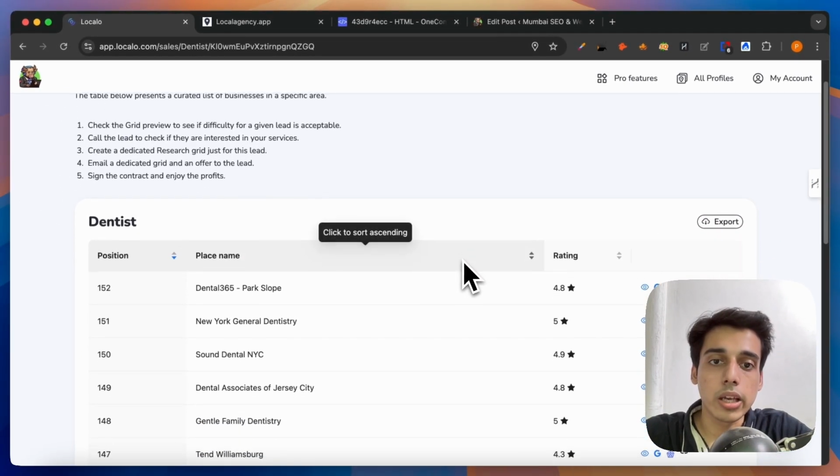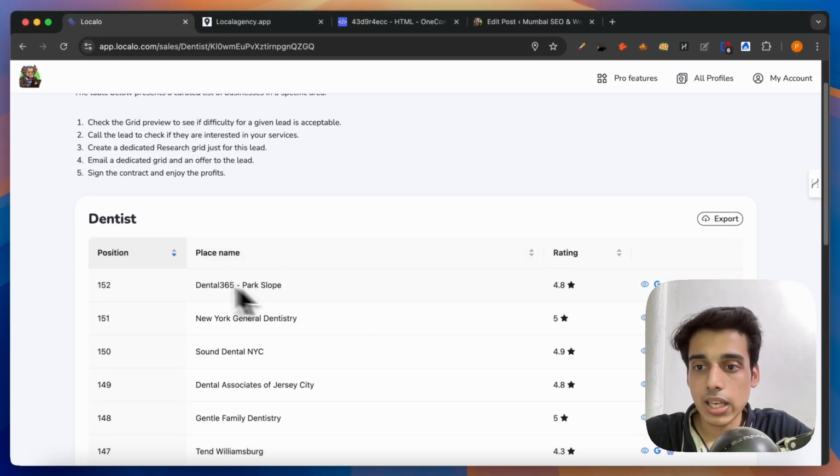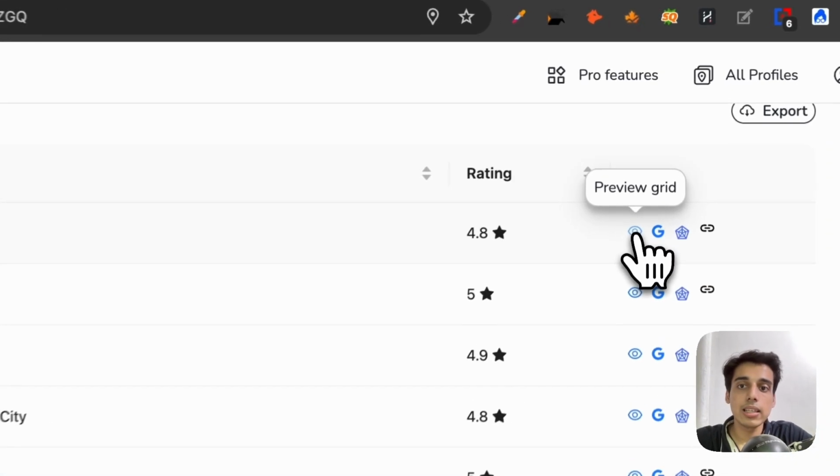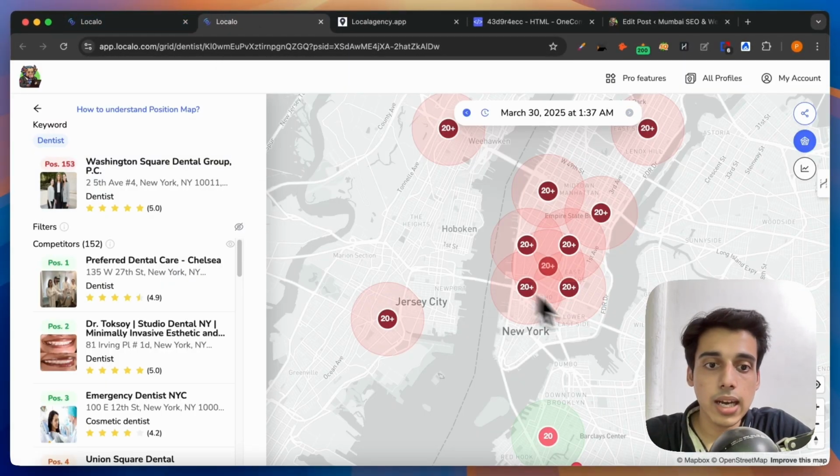Alright, once I do this, I can click on find potential customers, and here Localo will be able to bring out the results which are ranking really low. You can see the average position for this particular is 152. Although they have a rating of 4.8 stars, they are still ranking pretty low. And if I were to preview this in a grid format in the maps, I can even click on it and see where they are standing in the map pack. Here I can see their position is 153 for the keyword dentist, whereas this is ranking number 1 even when they have 4.9 stars, and this one has 5 stars, full 5 stars.